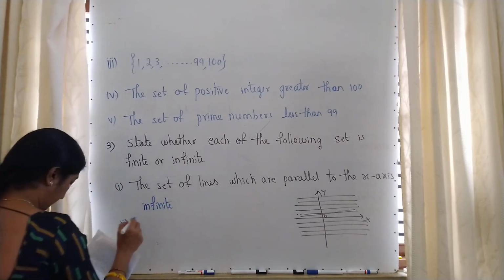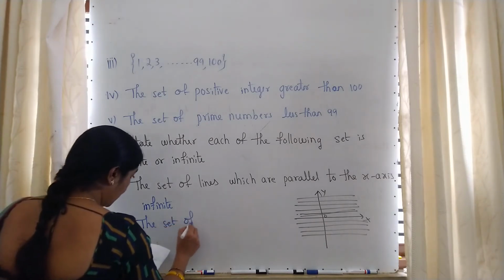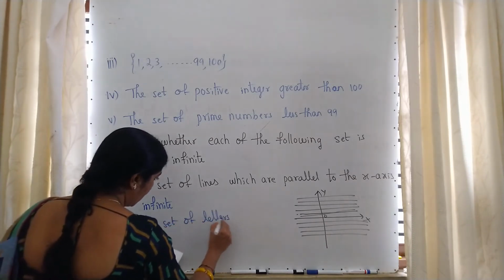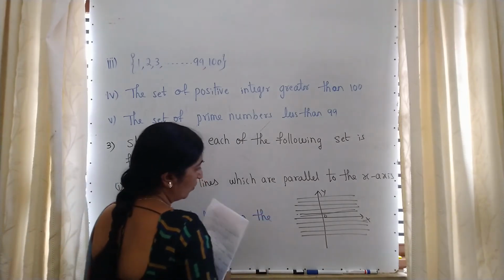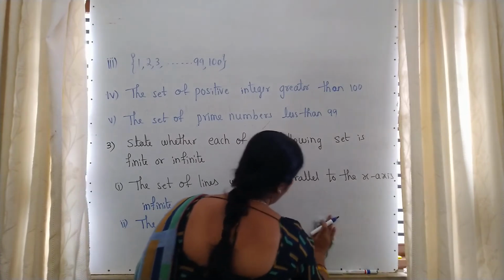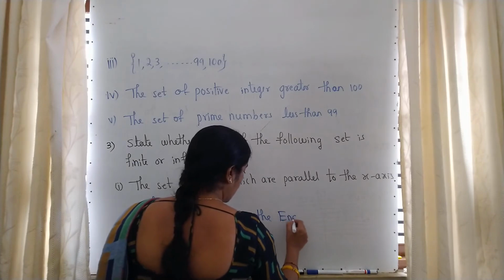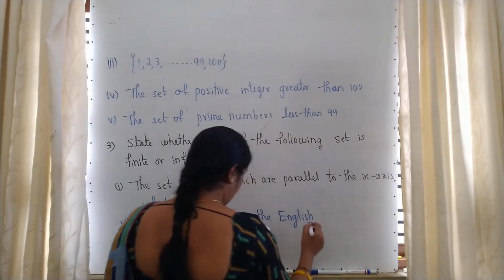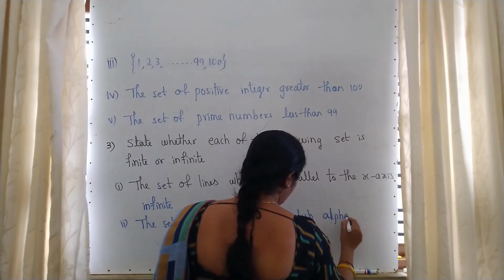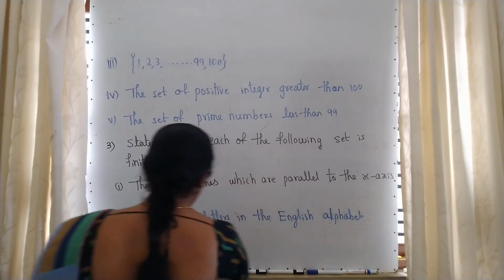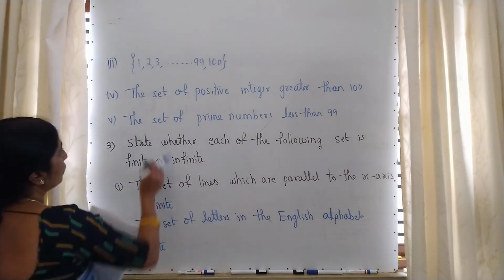Second question. The set of letters in the English alphabet. So, of course you are familiar, there are 26 letters in the English alphabet. Is it possible to count or what? Yes, we can count. Then which type of set is it? So this is a finite set, correct or not? Next, moving to the next question.